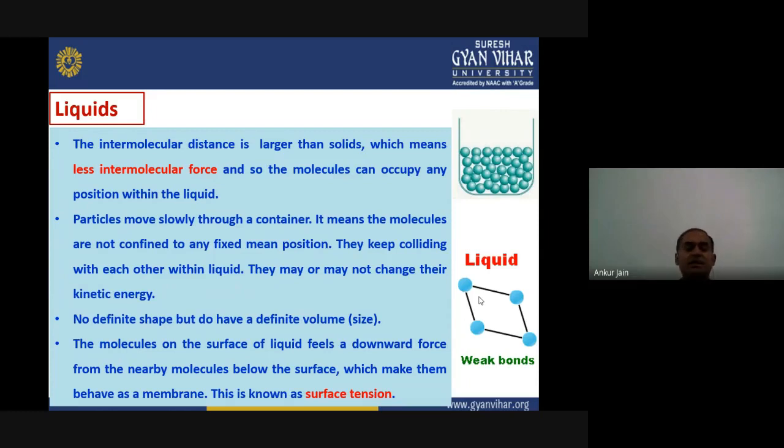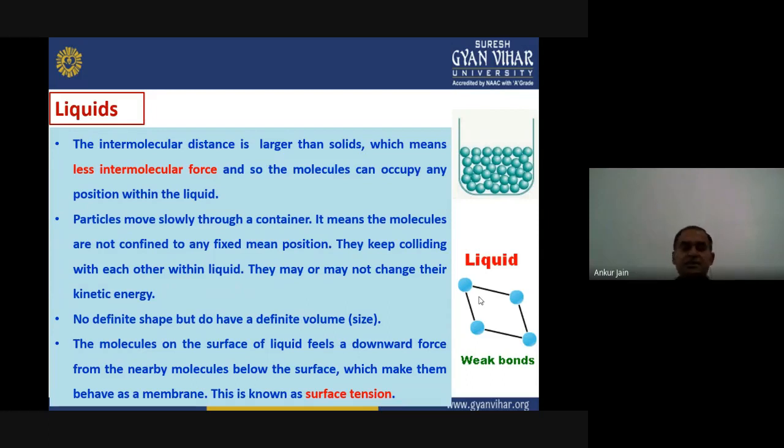That means the molecules are not confined to any fixed mean position. They keep colliding with each other within the liquid, and in this collision, there are both possibilities: they may change or may not change their kinetic energy. Because of less intermolecular force, liquids do not possess any definite shape. But for sure, they do have a definite volume. That means the size is definite, but the shape is not definite.